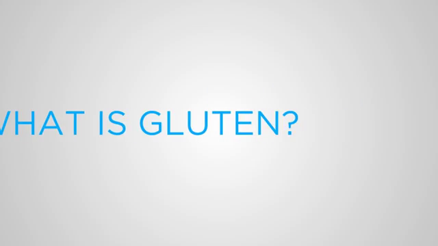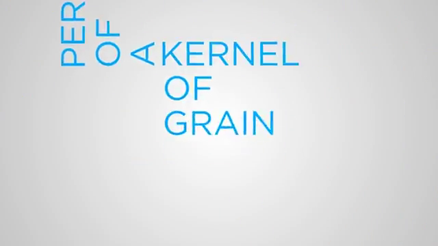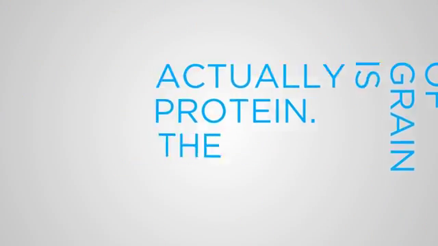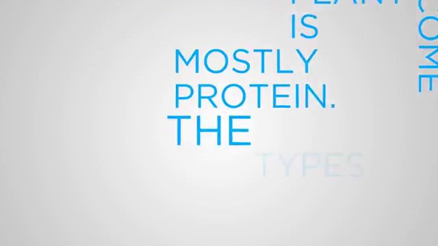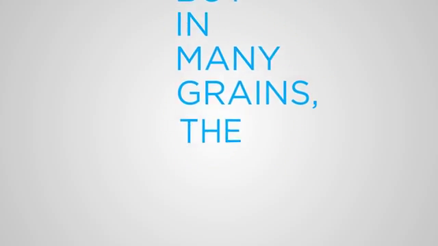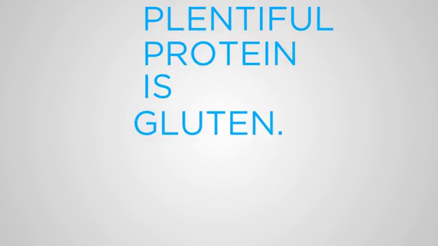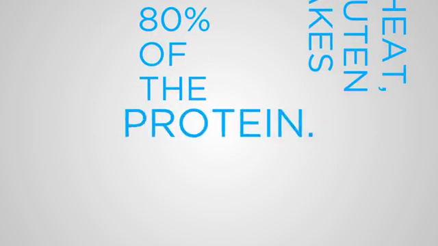What is gluten? Although grains are classified as carbohydrates, about 10 to 15% of a kernel of grain is actually protein. The germ of the wheat that will become a new plant is mostly protein. The types of proteins vary from plant to plant, but in many grains, the most plentiful protein is gluten. In wheat, gluten makes up about 80% of the protein.